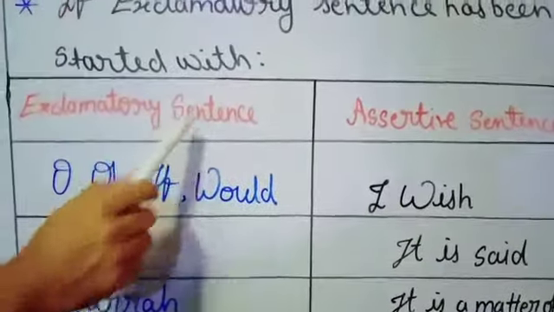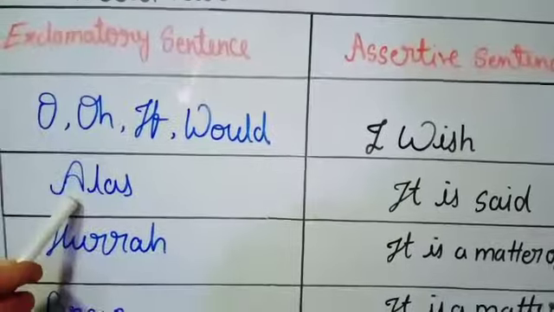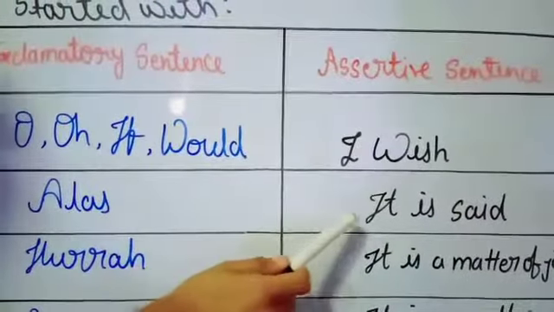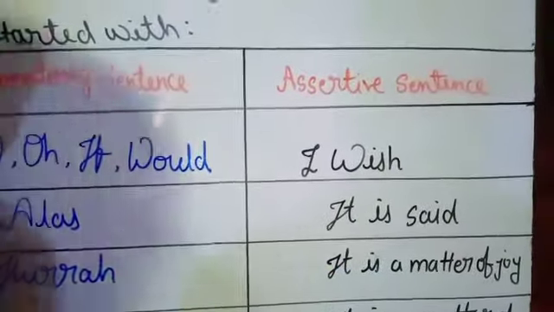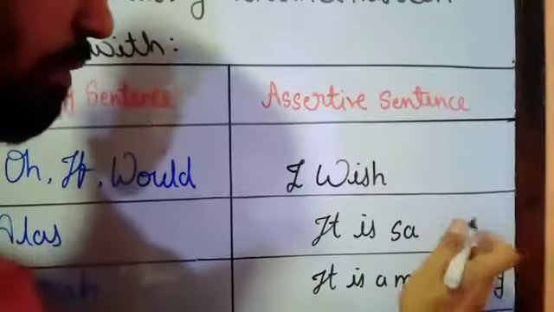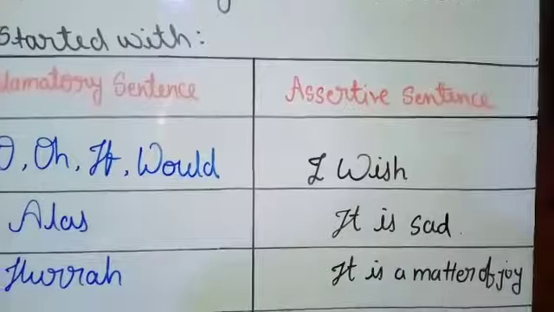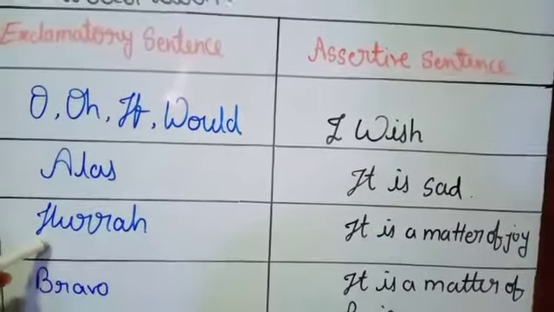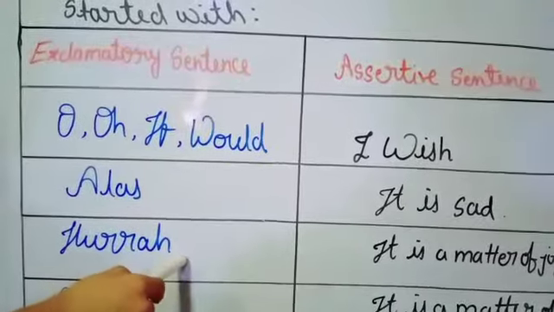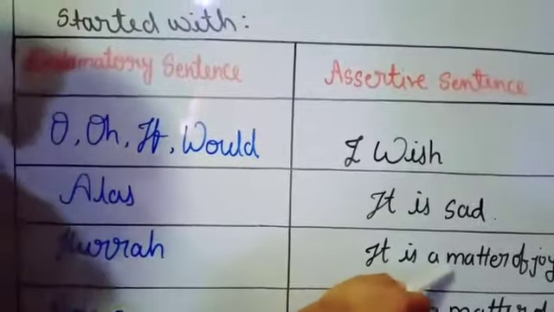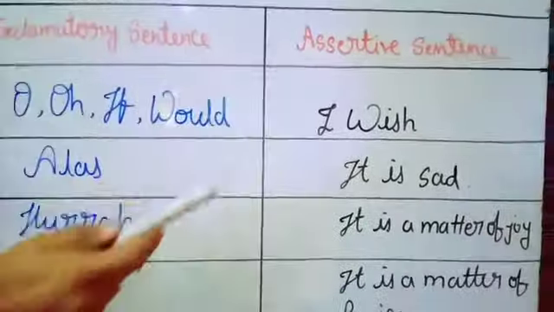If the exclamatory sentence started with alas, in the assertive sentence we use it is sad. If the exclamatory sentence started with hurrah, that means things of happiness, it is a matter of joy in the assertive sentence.